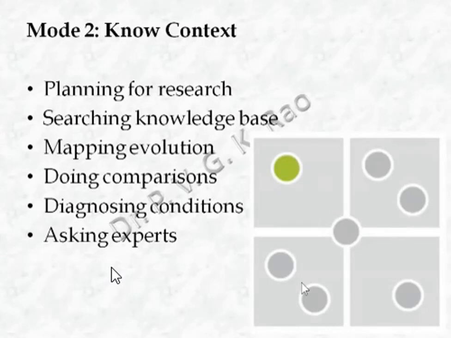So what we have to do in this mode of knowing context, we have to plan for research. We have to create a work plan for understanding the context based on available time, resources, methods, and expected deliverables. We should search for the knowledge base through the large quantity of data that is already existing to find out the emerging patterns. We should map evolution. We should create overviews of key industry developments, eras, timelines, and likely futures. We have to do comparisons.